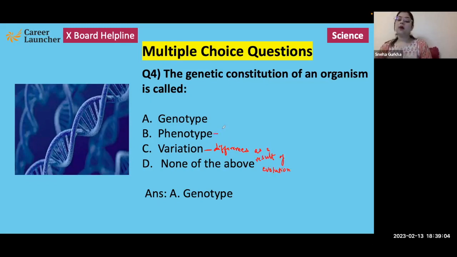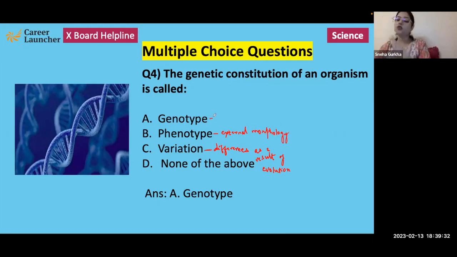When we look at the word phenotype, phenotype basically represents the external morphology of an organism, how an organism appears, right? The appearance or the morphology or the external features or characteristics of an organism. So phenotype refers to external morphology or external characteristics or external features.